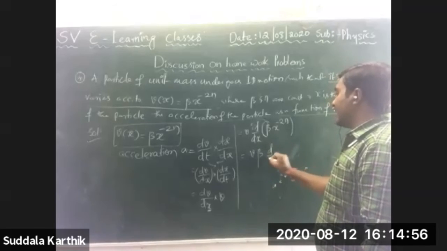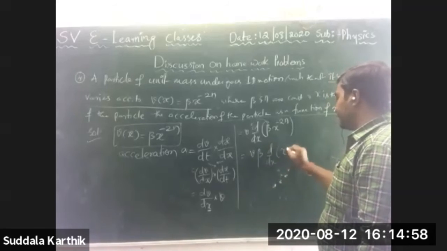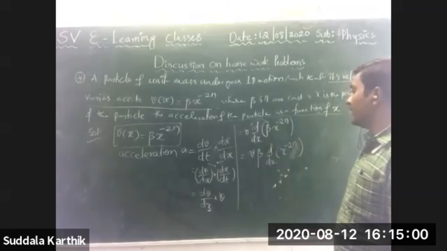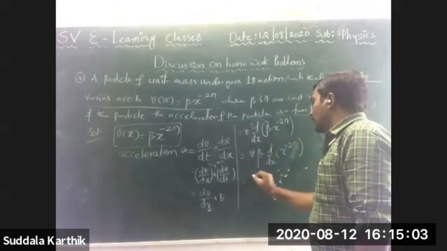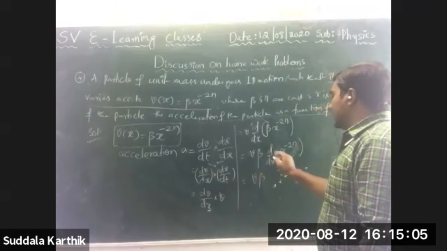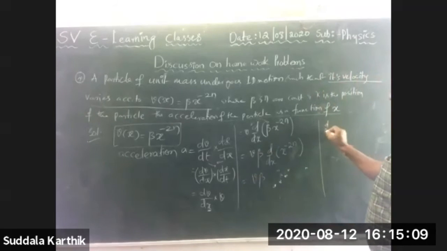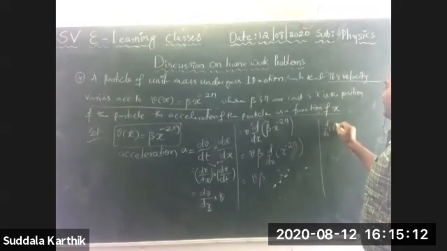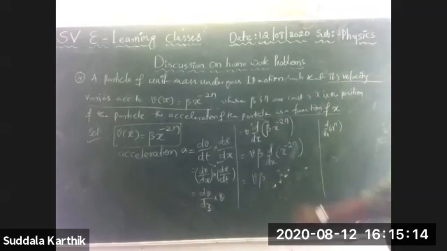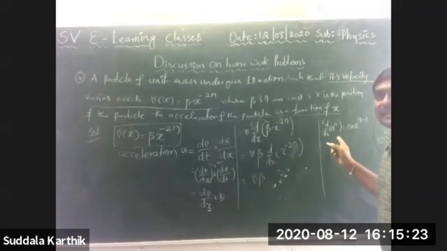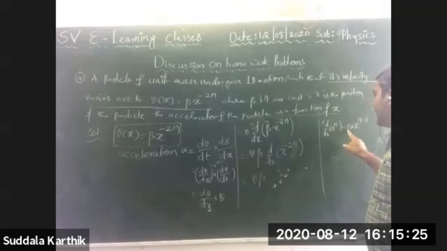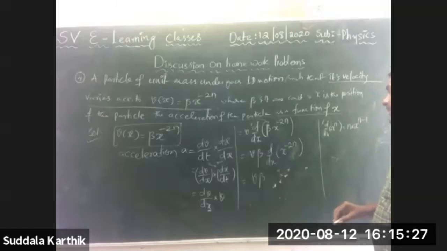So v, beta is a constant outside: beta d by dx of x to the power of minus 2n. It is looking like d by dx of x to the power of n. Tell me the formula. n into x to the power of n minus 1.